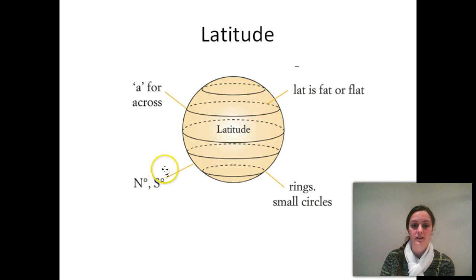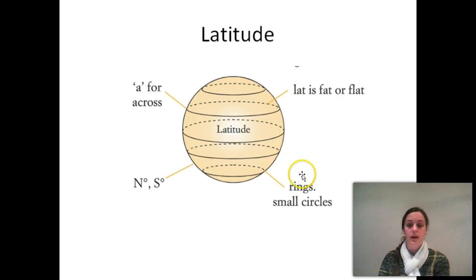Remember, when we're looking at latitude, we're looking at the north and south. So whenever we're saying latitude, it's always north or south. And these ones here, obviously, they're small circles. These rings here, with latitude, the equator being a large, big, great circle.